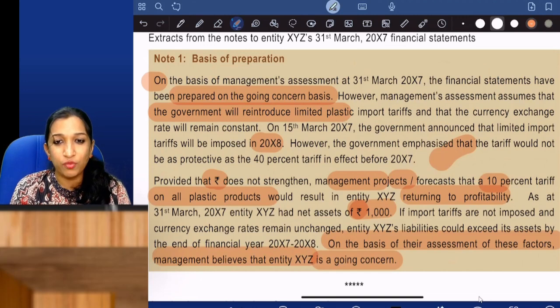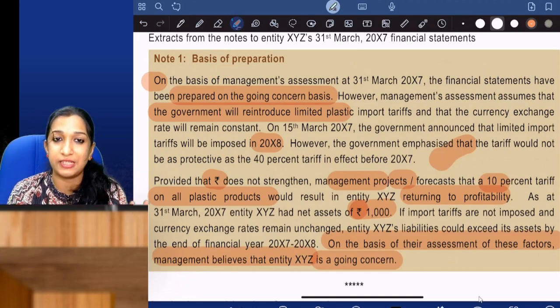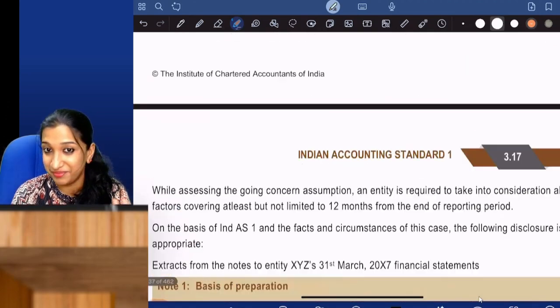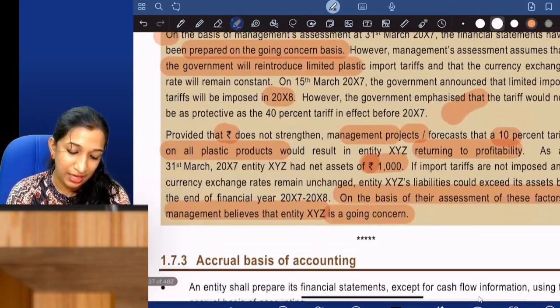So my intention was just to introduce the question to you. Once you have seen the question, you will be all right. If you have not seen the question, there can be a confusion in the exam hall if you get this one. So that's it. So accrual basis,